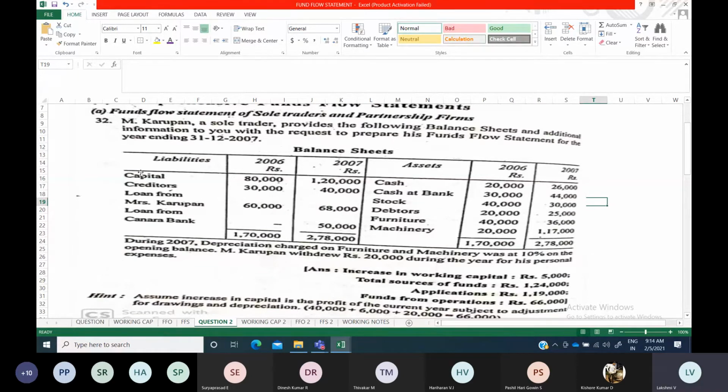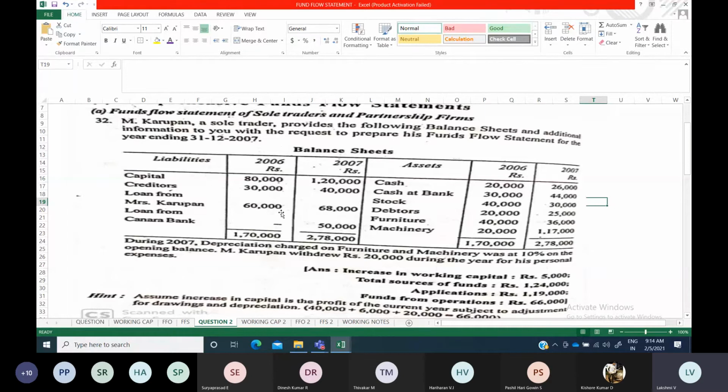Okay. Next, creditors, already we have dealt with. So already current liabilities we have shown, so you should not take that to the fund flow statement. Loan from Mrs. Karpan. So this is 60,000 and 68,000. So you have to think. If the loan is increased, it means the fund is coming into your business.